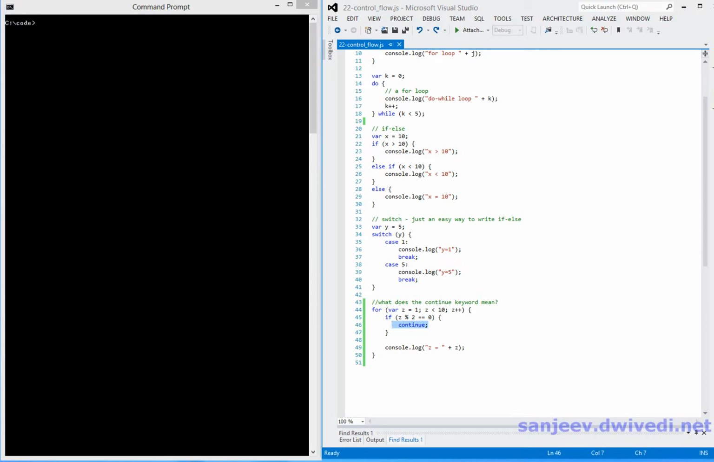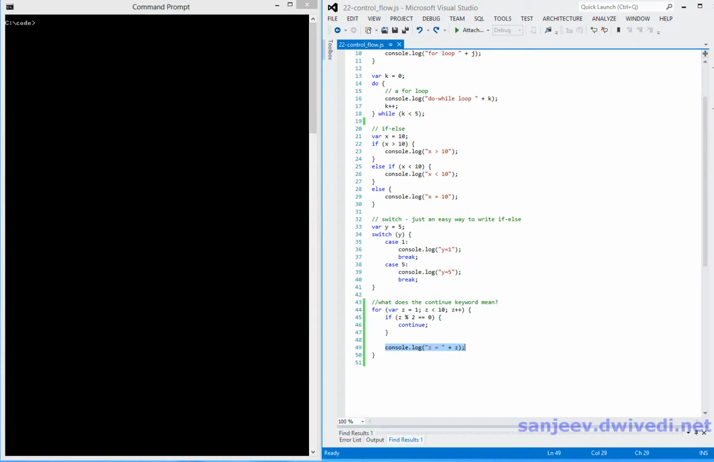What is this continue statement? The continue statement is a statement that makes the loop behave a little bit abnormally. What it does is, if the program is executing and hits a continue statement within a loop, it will forego the rest of the loop. It will not execute the rest of the loop. At this point of time, the execution will go back to the beginning of the loop. As soon as you hit continue, it will go back and increment z again, and then come back within the loop. It will not do this console.log.